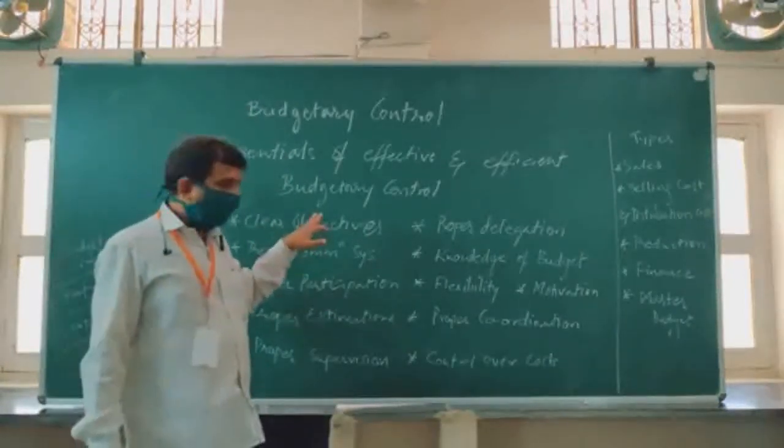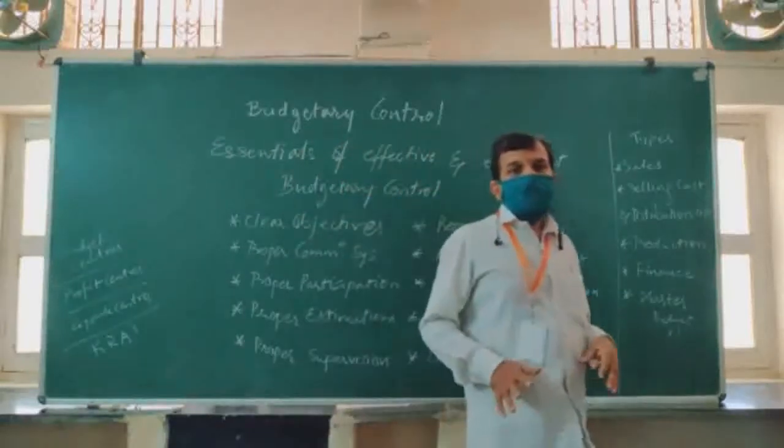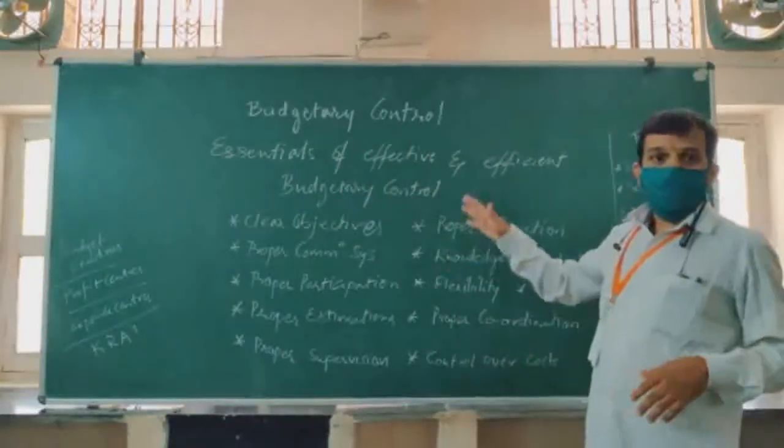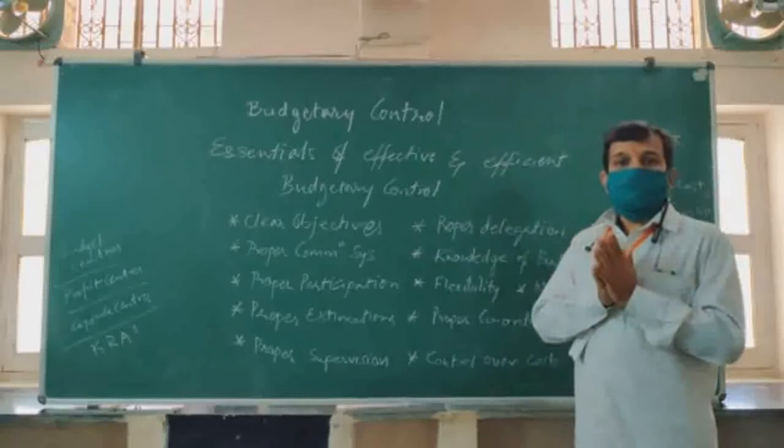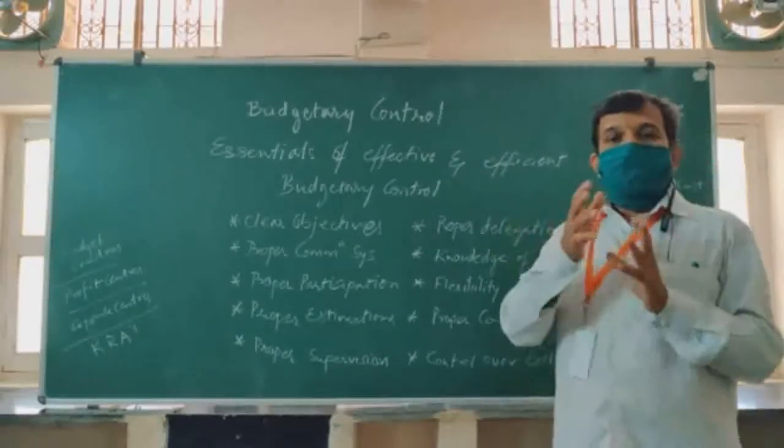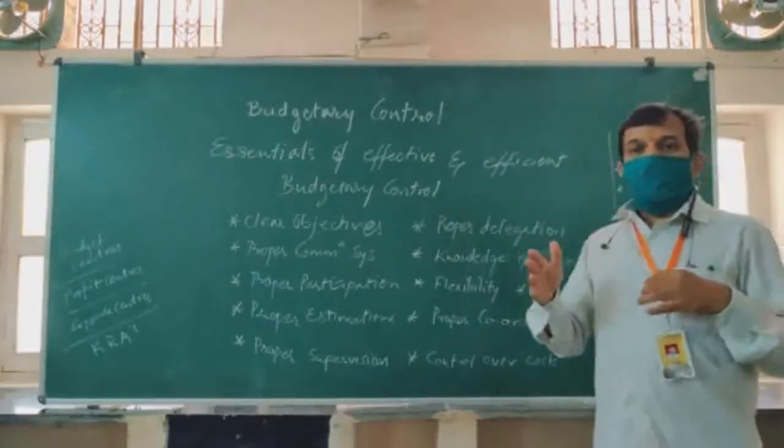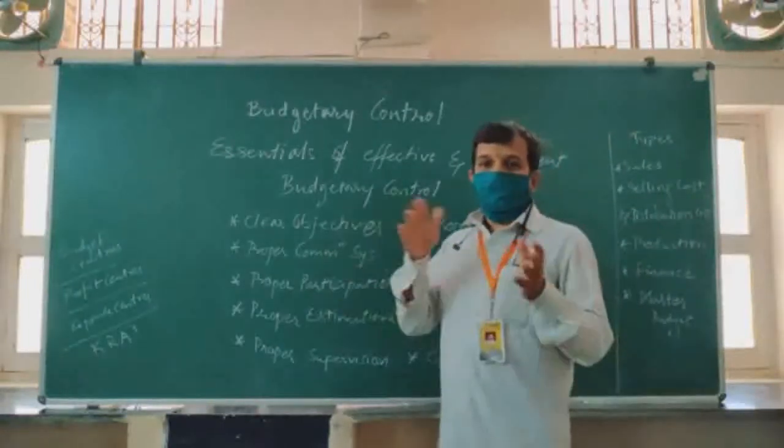Only when there is proper communication among the various departments will we be able to ensure that the entire organization's budget is properly attained. Otherwise, there will be cost overruns in some places which will affect the budget.